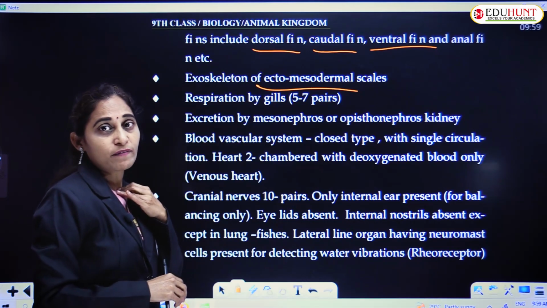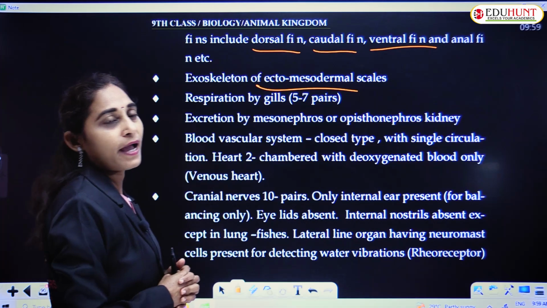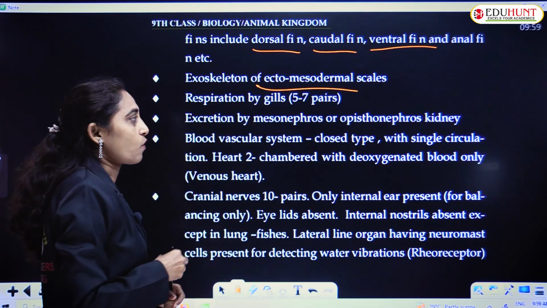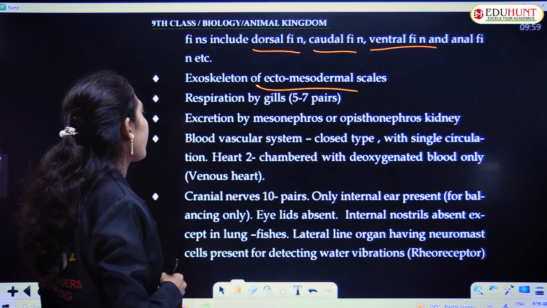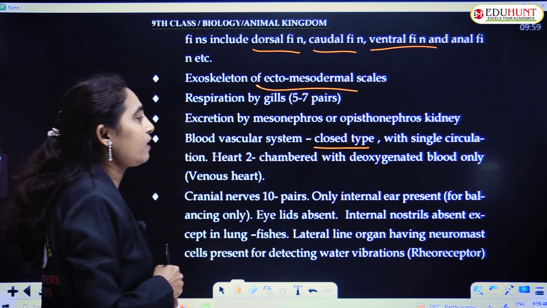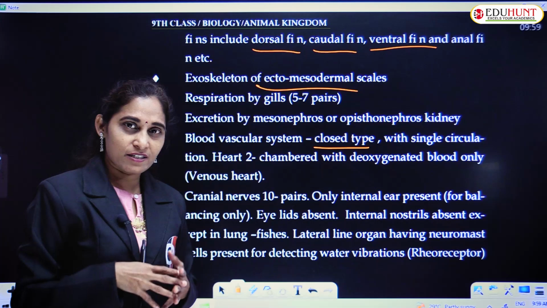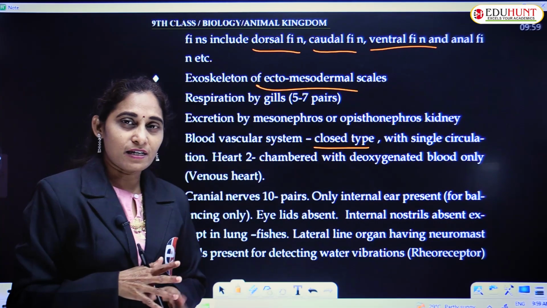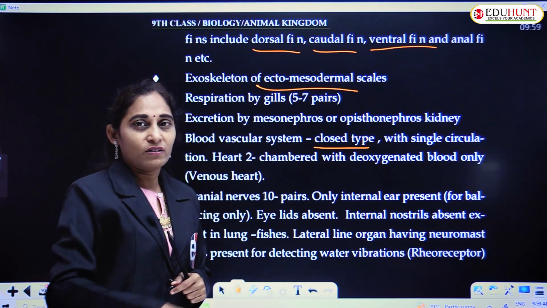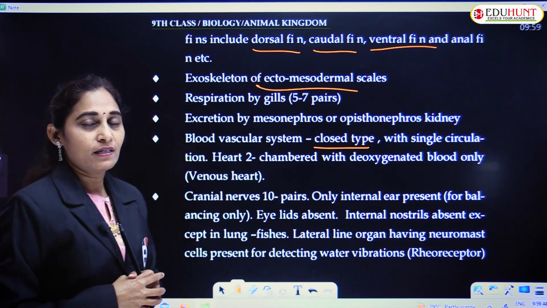Respiration is by gills. 5 to 7 pairs of gills are present for respiration, and excretion by mesonephros or opisthonephros, like kidneys. Blood vascular system is a closed type of blood vascular system with a single circulation. What is meant by single circulation or double circulation? Single circulation is only once the blood passes through the heart, like one circle.